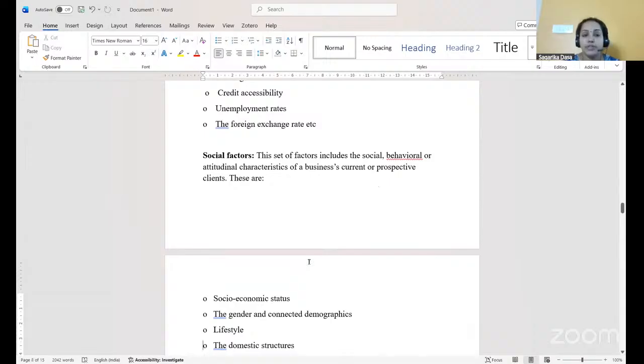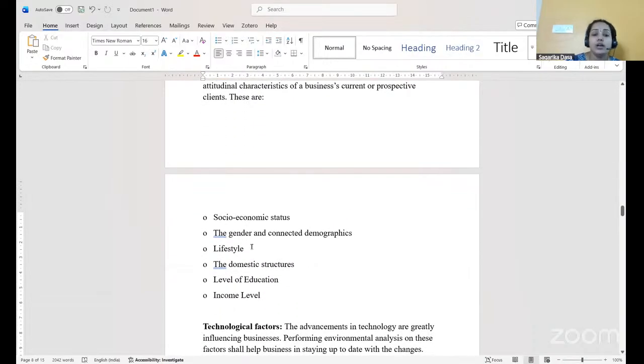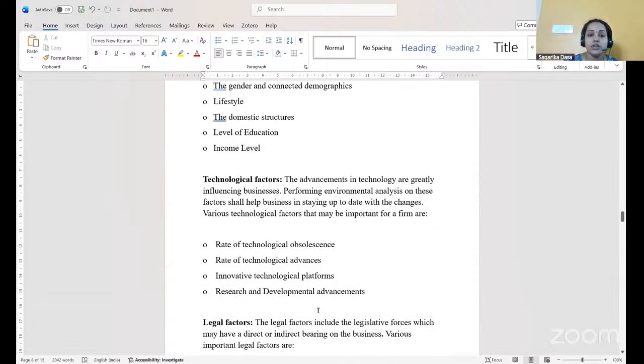So S stands for social factors. This set of factors includes social, behavioral, or attitudinal characteristics of a business's current or prospective clients. The social factors include socio-economic status, that is below poverty line, average, rich people, middle class people, all this falls under socio-economic status. The gender and connected demographics, lifestyle of the public, the domestic structures, level of education, income level, all fall under social factors.